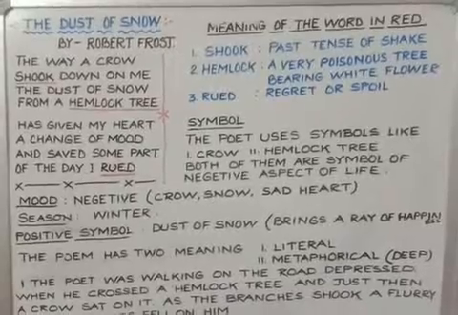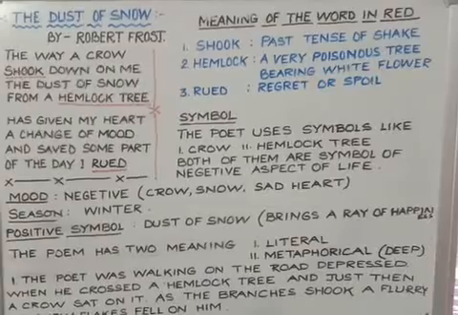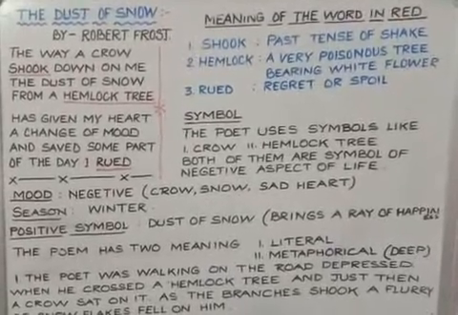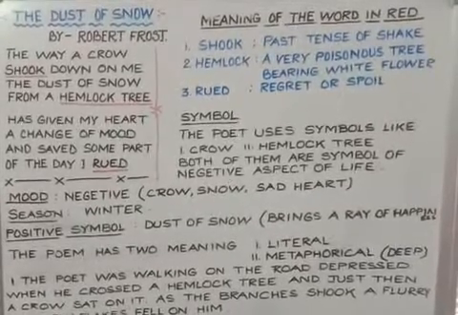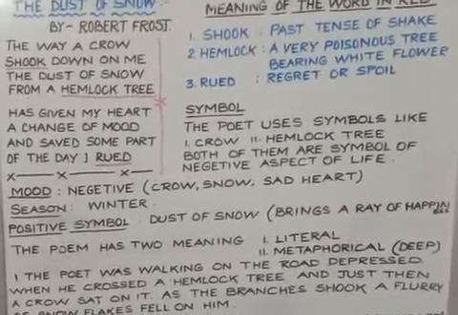So it is a symbol of sadness. Hemlock tree is again a poisonous tree which can kill a person. Poison can kill a person, and hence it is related to death and decay. So again it is a negative aspect.